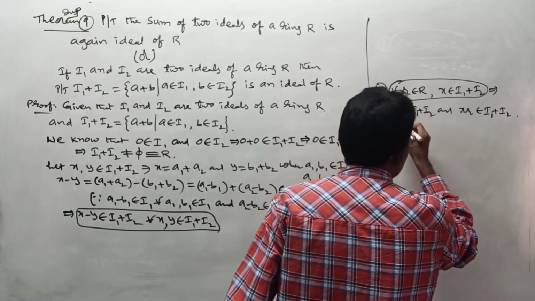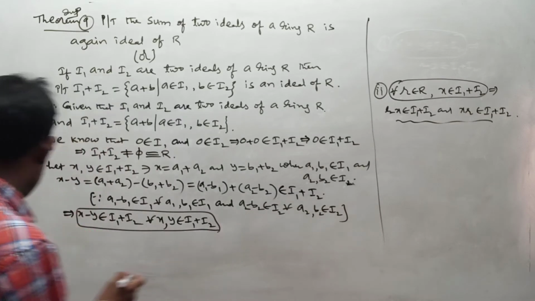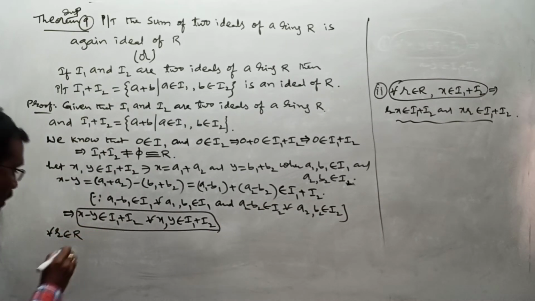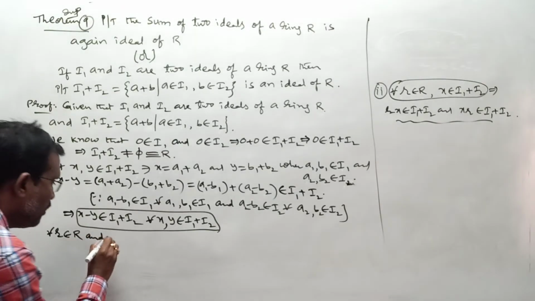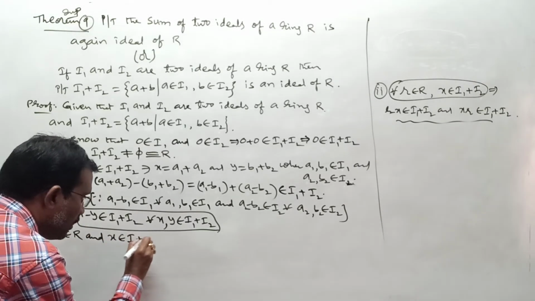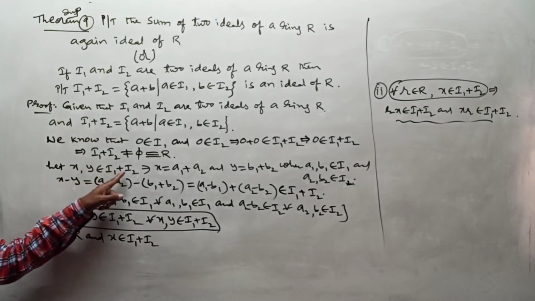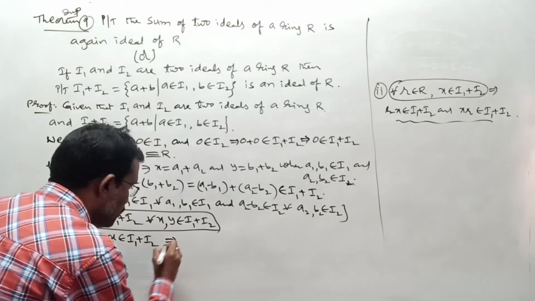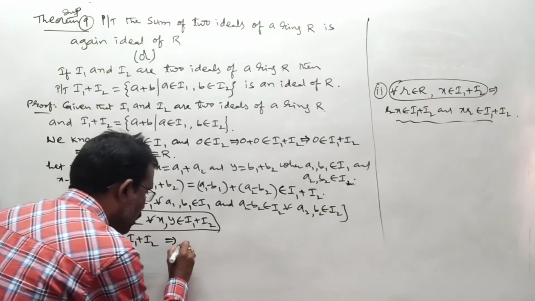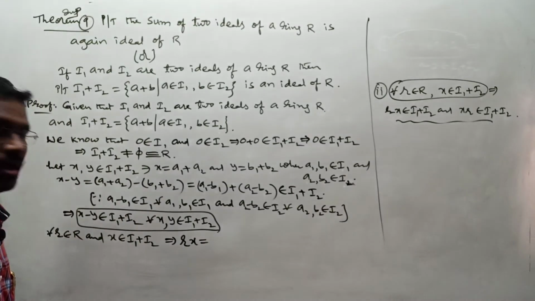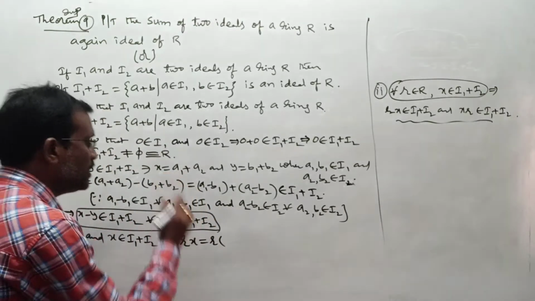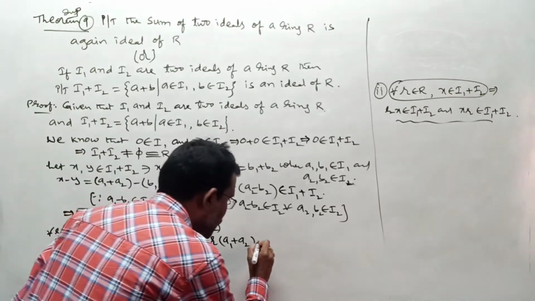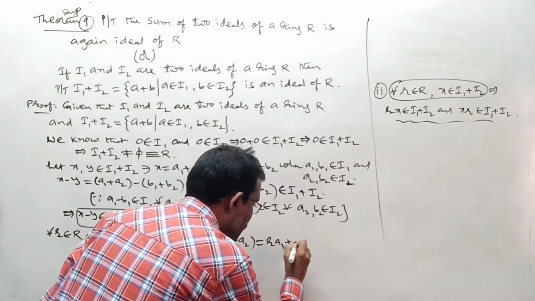Take this and prove this result. I want to take that condition: for all small r belonging to capital R and x belonging to I1 plus I2. Already I have taken x belonging to I1 plus I2, which means x is A1 plus A2. Try to remember that. Now find R into x, which is R into A1 plus A2. Any problem here? We can write this as RA1 plus RA2.